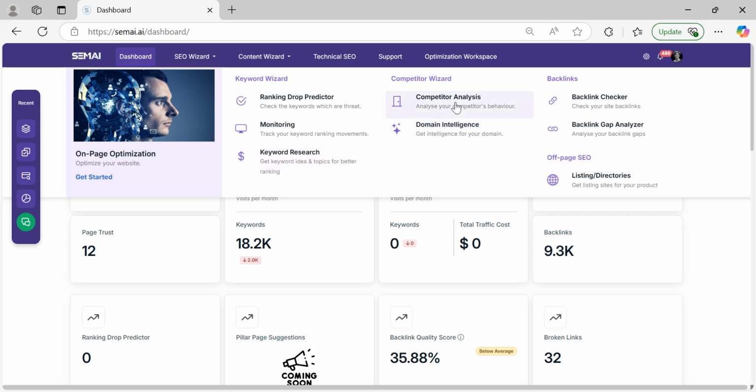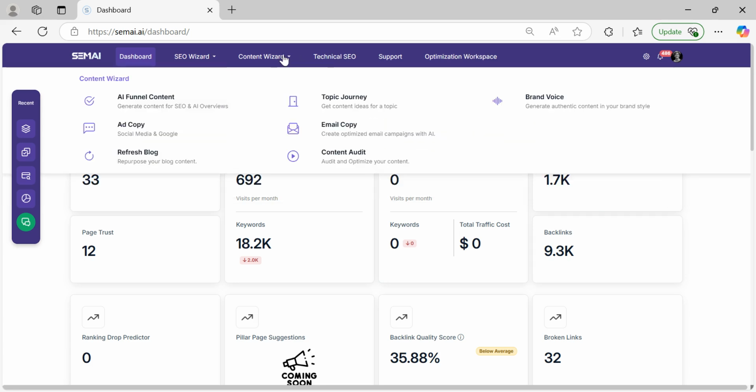Apart from that, there is of course content analysis. We are able to track every aspect of your content analysis, basically headers, content, ranking, all the data that you want to get tracked gets tracked. There is a typical backlink gap analyzer, based on your competition, which backlinks you need to go after. And of course, off-page SEO, where for your topic or your product, it shows what kind of listing sites or directories you want to go and get listed on. It also helps in backlinks and also gets in some leads. That's your SEO wizard.